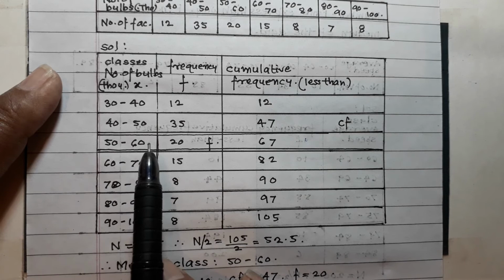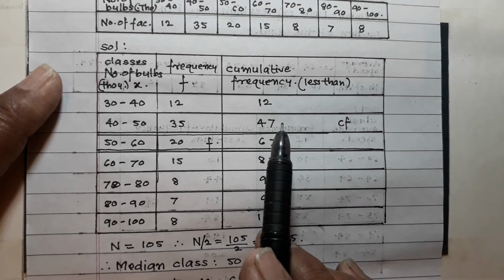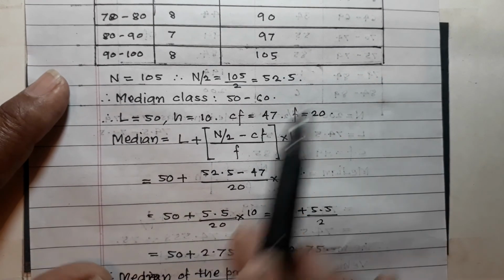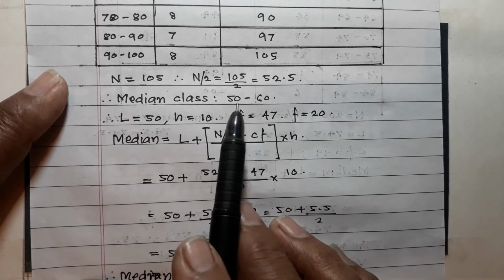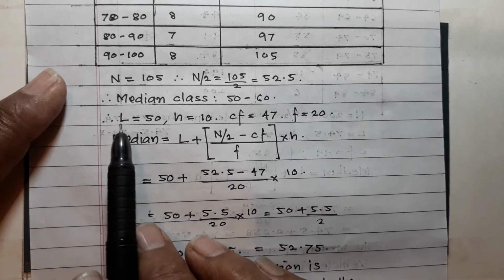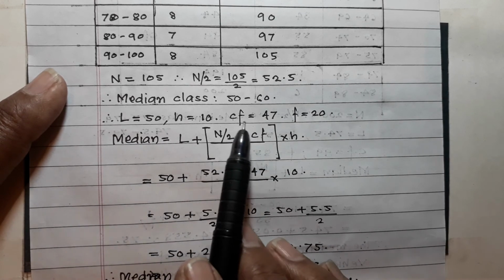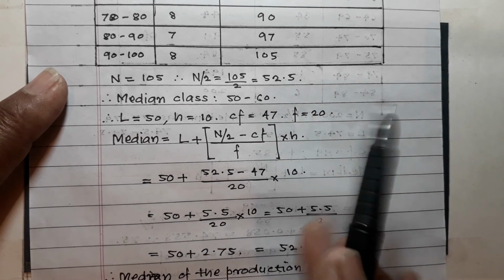So h is equal to 10, f is equal to 20, and CF is equal to 47. The median class is 50-60, and therefore L is equal to 50, h is equal to 10, CF is equal to 47, f is equal to 20.